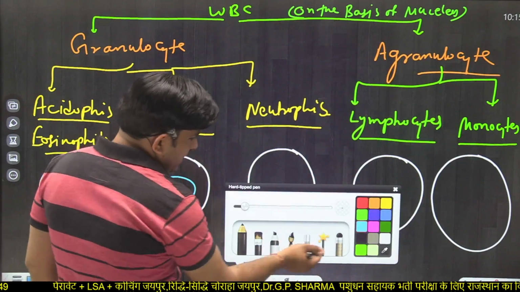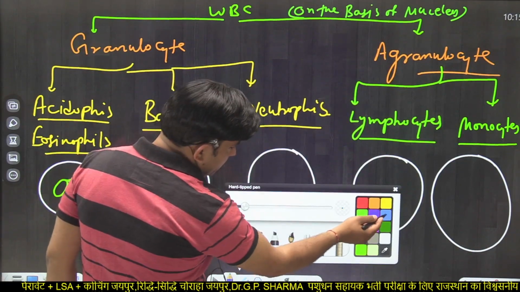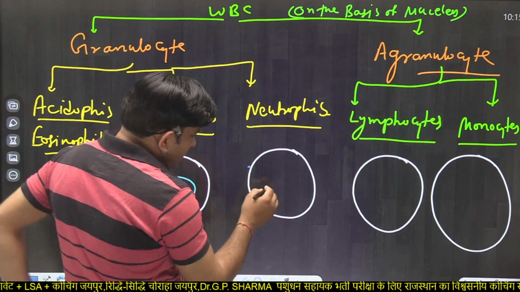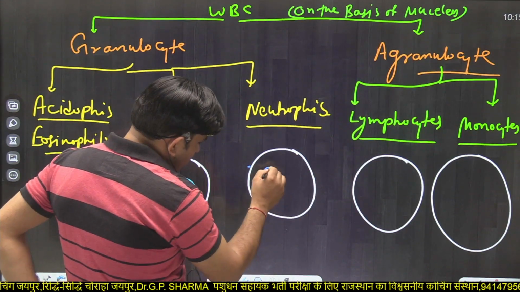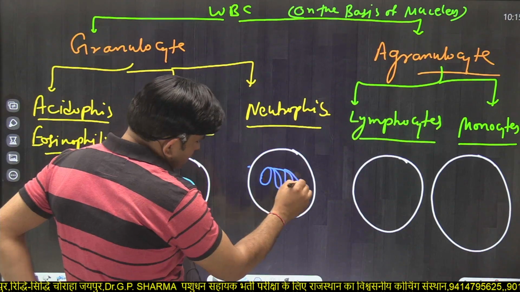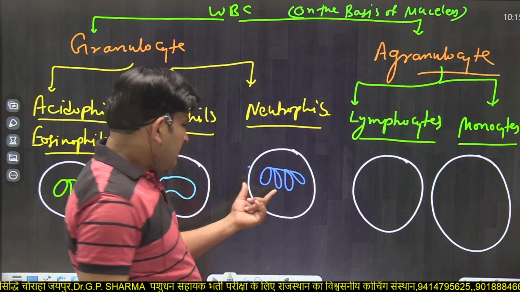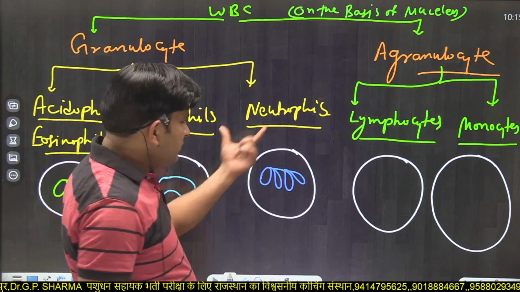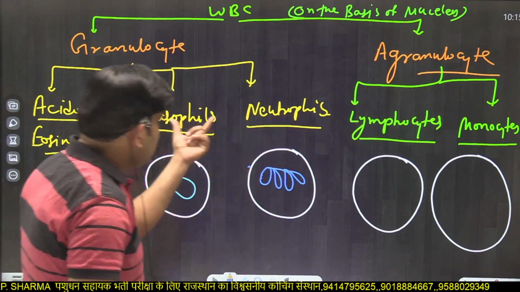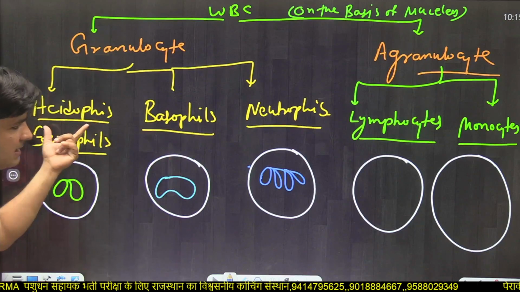Now third, neutrophil. Neutrophils have their nucleus divided into 2 to 7 lobes. Here we are making 4 lobes. Neutrophils are stained by neutral dyes. These are stained by basic dyes. These are stained by acidic dyes.